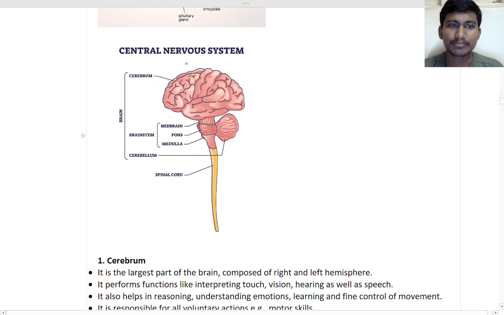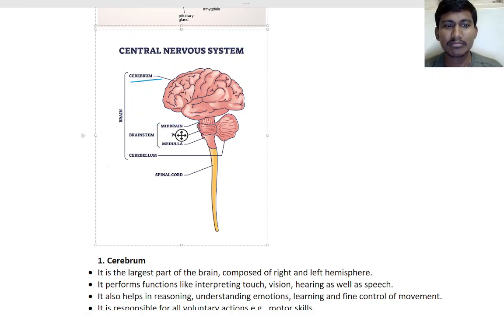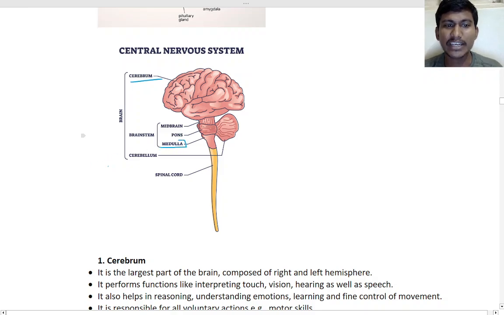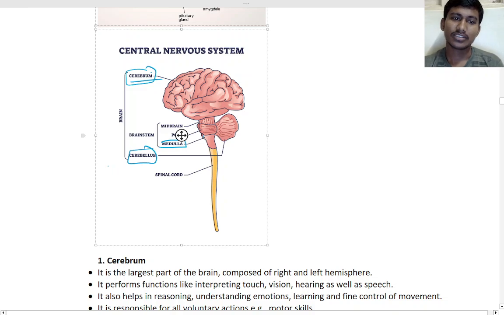The top part is the cerebrum. And then the brain stem, that is the midbrain and medulla. Medulla is this part. Remember that: medulla, cerebrum, and cerebellum. The cerebellum is this side part. Then it connects to the spinal cord, right? That is our spinal cord.